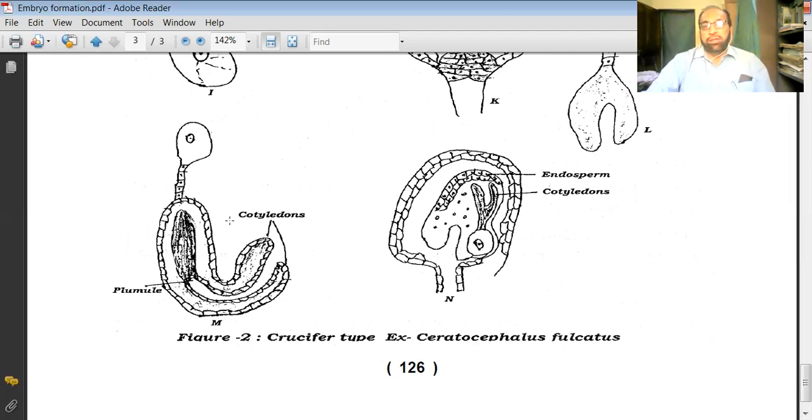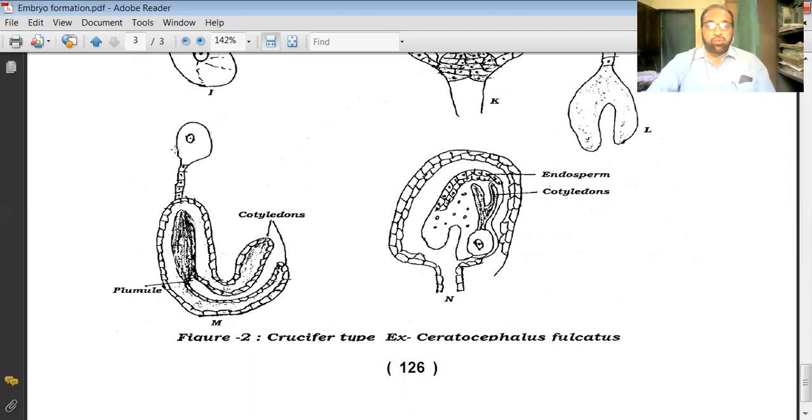In case of monocotyledon only one layer forms, but the remaining part remains as it is, that is the plumule. Then toward the lower side this plumule formation takes place. Then coleorhiza, the complete covering protective layer, is there, and coleoptile is there.